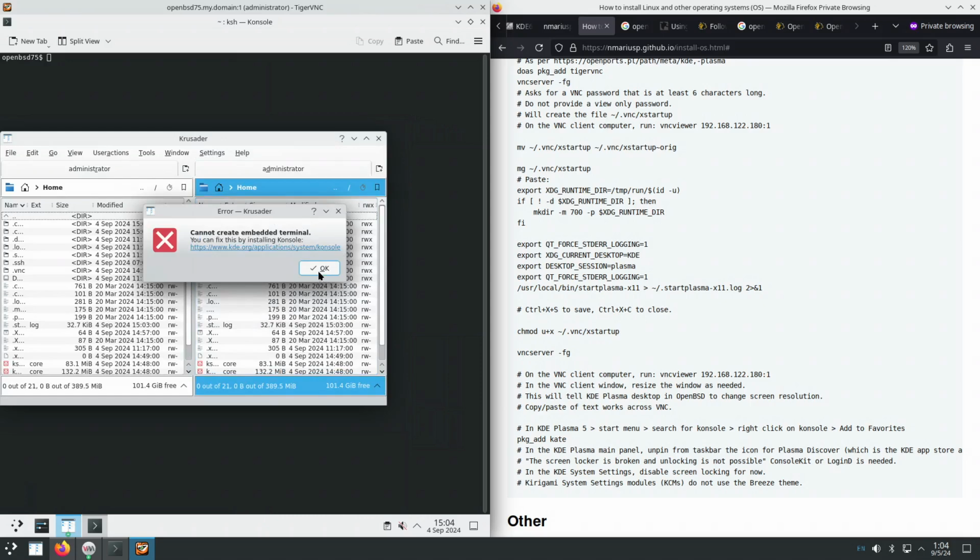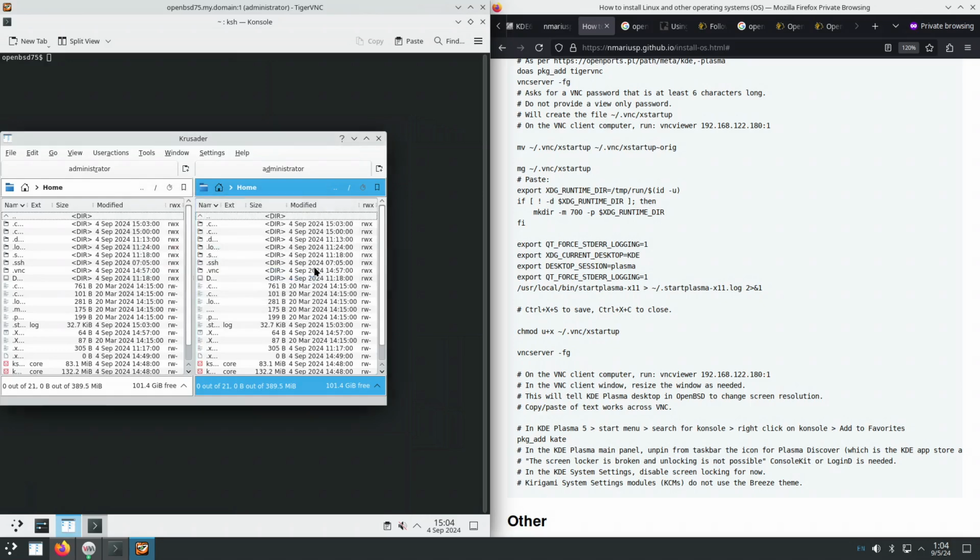The embedded terminal is also missing, so you need to install Konsole using Qt 5, or the Konsole part for Qt 5, which I'm not sure is available for OpenBSD.